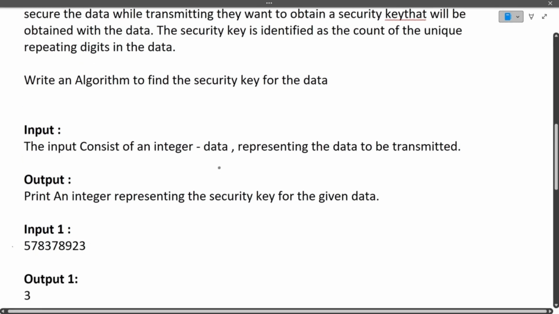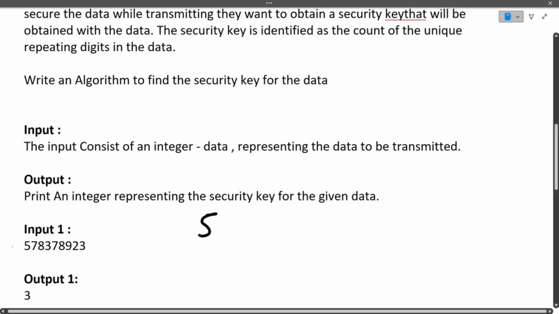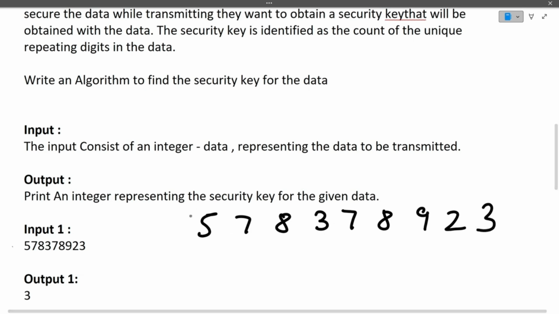So what we need to do, we are given data as an input. So what is our input? Our input is nothing but 5 7 8 3 7 8 9 2 3. So this is our input that is given to us. This is in the form of an integer, this is the number data.